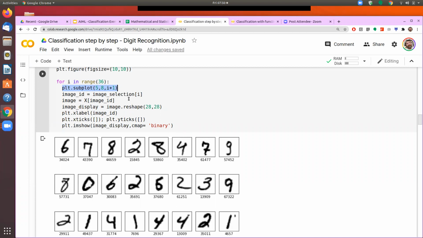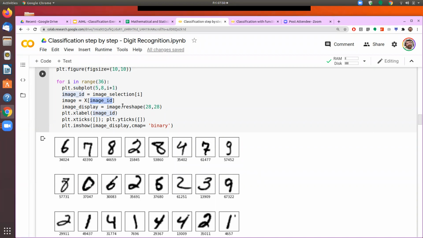Now the data for the image I am taking from my table X or the array X. So X is the data set in which I have stored the information about all my images. And then I am picking a certain image by giving the image ID. So if I say X0, it will pick up the first image.